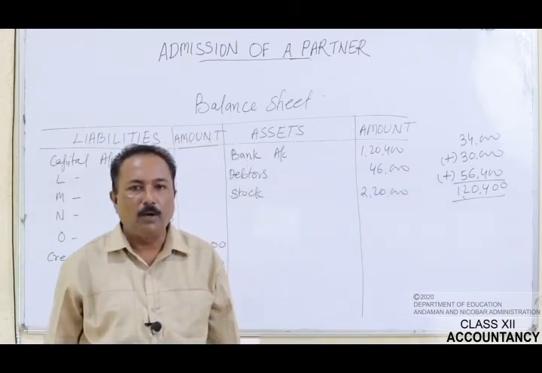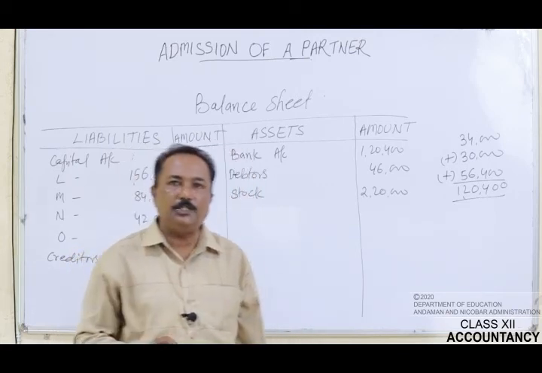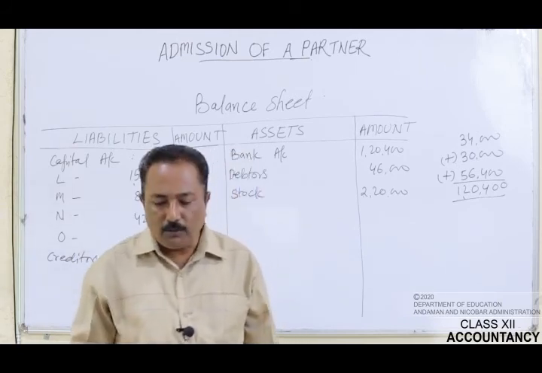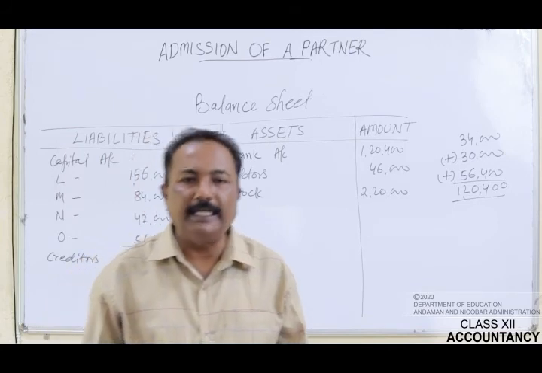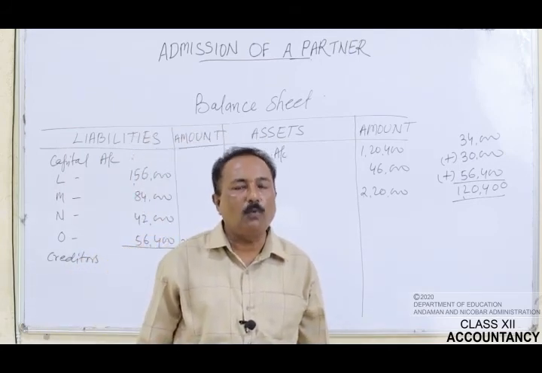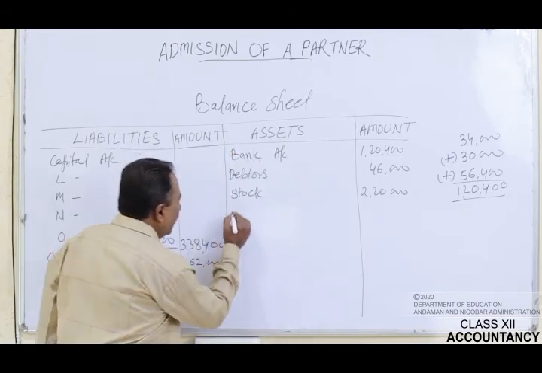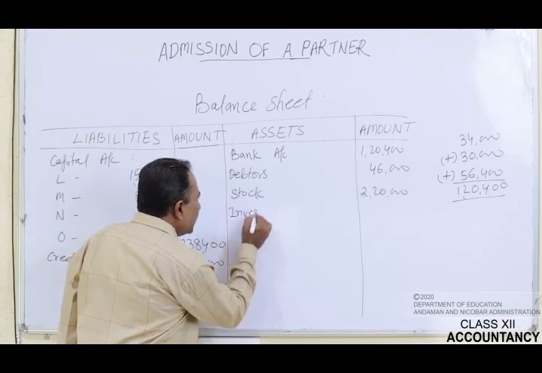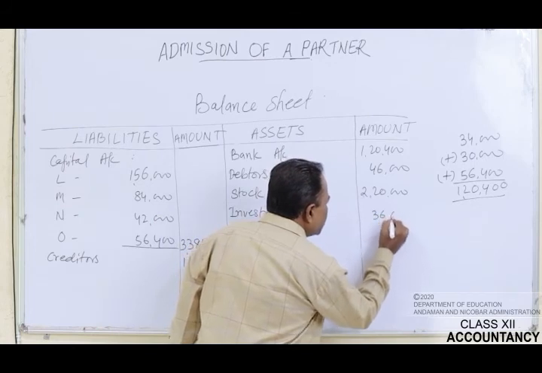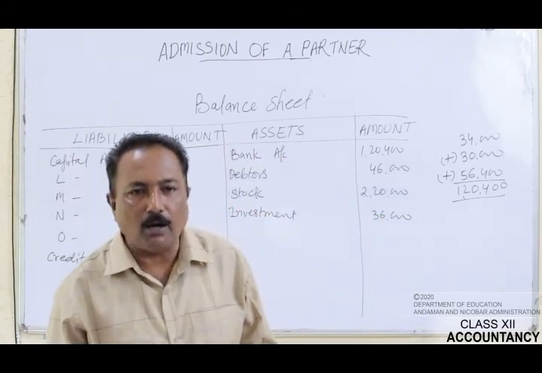The next item was investment. The old value of the investment given in the balance sheet is rupees 60,000, and the new value shown in the additional information, the market value of the investment, was rupees 36,000. So this new value has to be recorded here as investment, rupees 36,000.